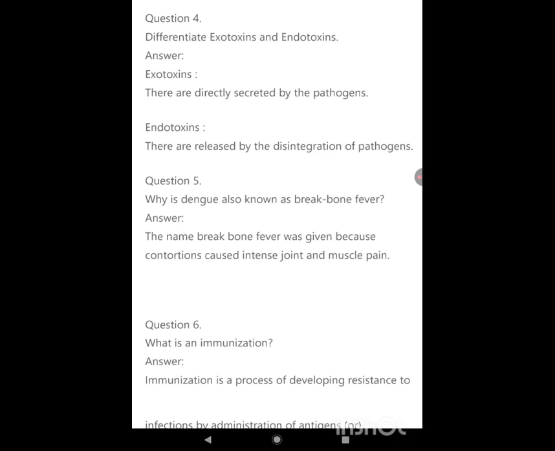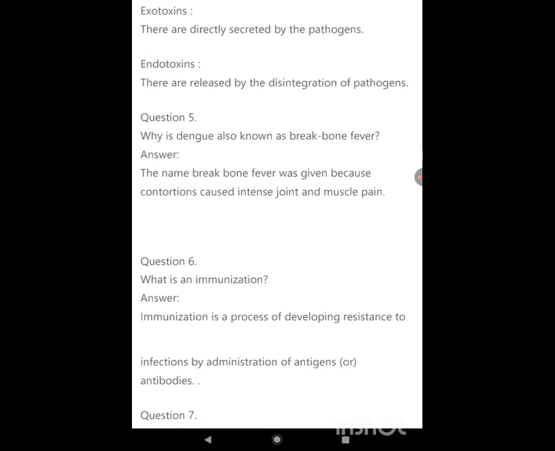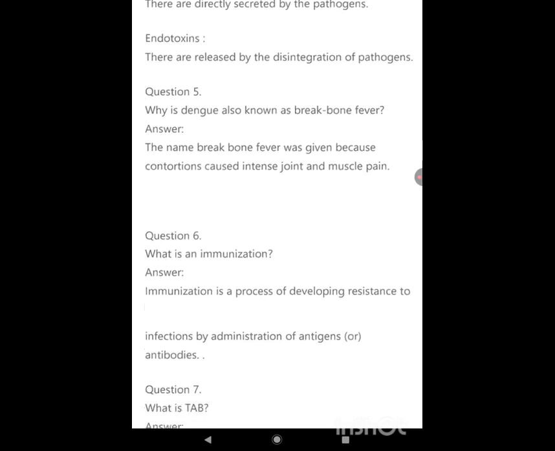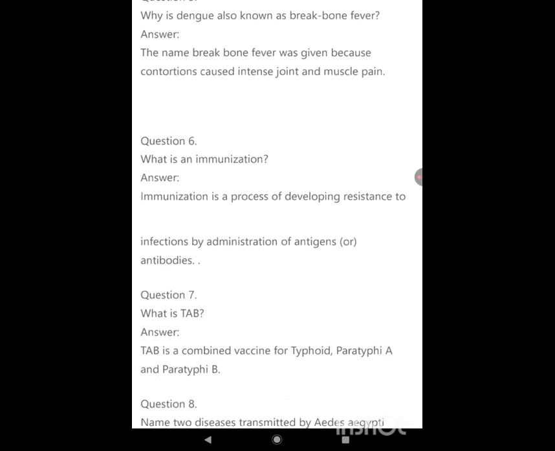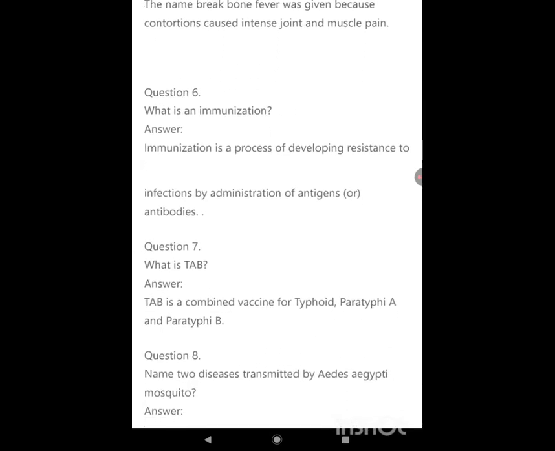Why is dengue also known as breakbone fever? The name breakbone fever was given because the infection causes intense joint and muscle pain. What is immunization? Immunization is a process of developing resistance to infections by administration of antigens or antibodies. What is TAB? TAB is a combined vaccine for typhoid, paratyphoid A and paratyphoid B.